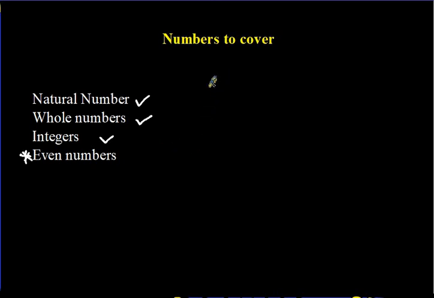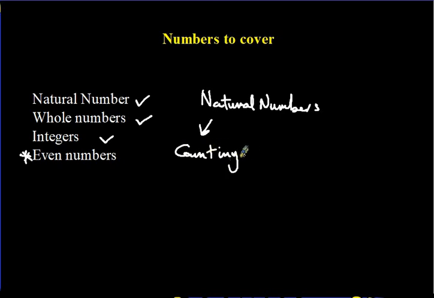All right, so what were you saying about natural numbers again? They are also called counting numbers. All right, good. I'm pulling this from you before I go deeper in the explanation.